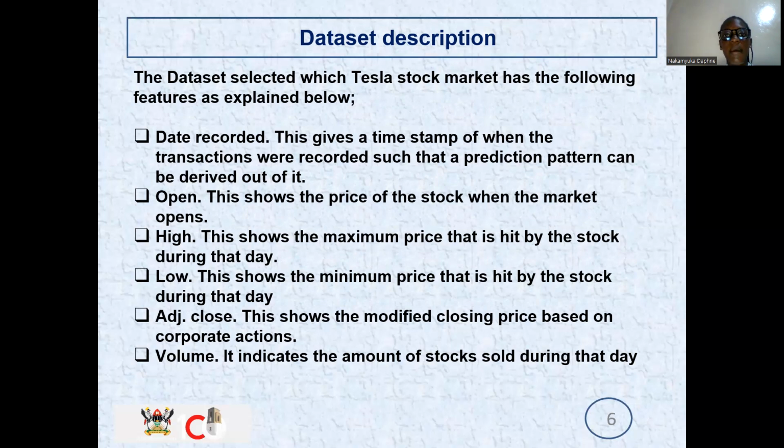They have a description of high, which shows the maximum price that is hit by the stock during that day. They also have a description of low, and this shows the minimum price that is hit by the stock that day. The dataset we are using also has open, and this shows the price of the stock when the market opens.